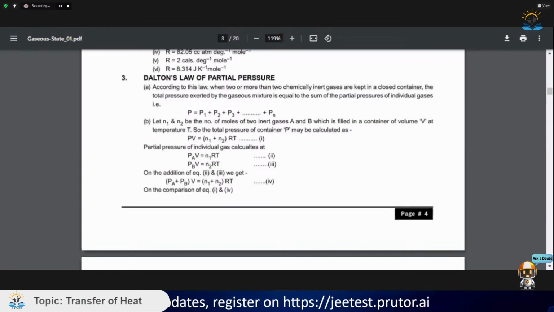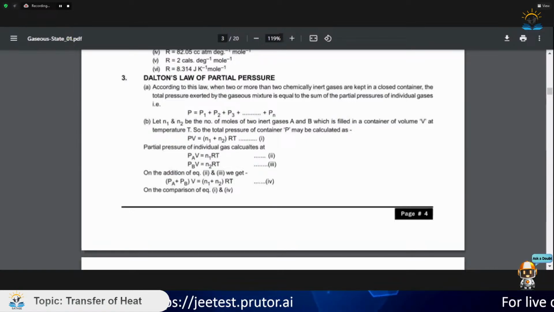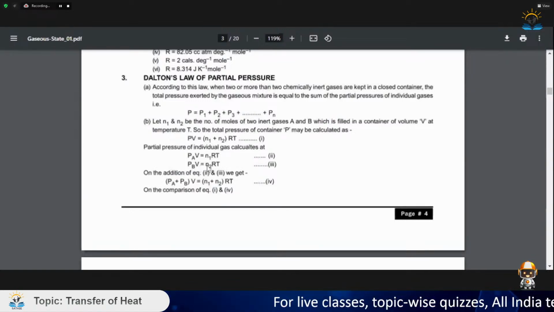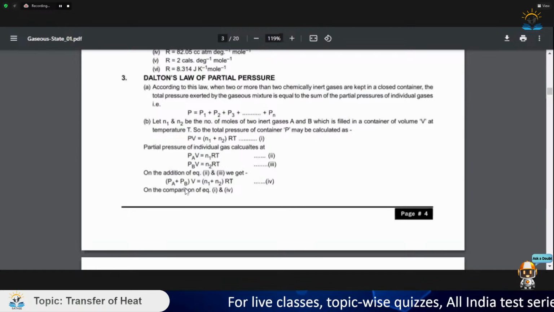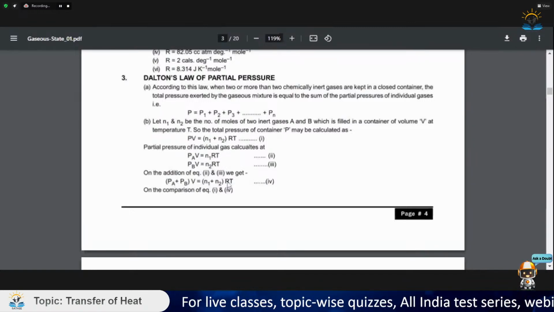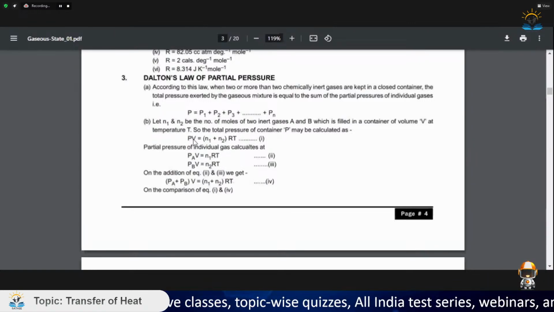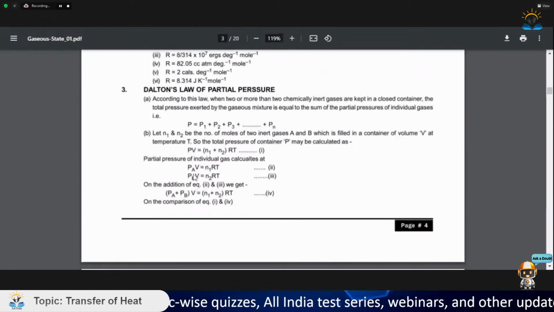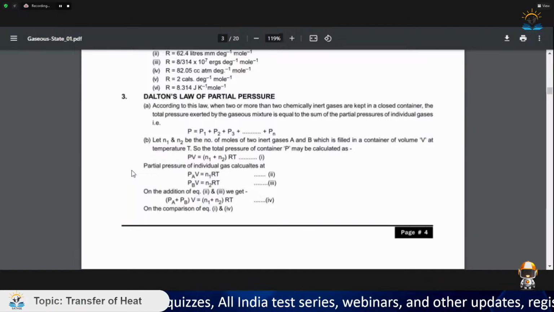For gases A and B, we can also write their partial equations of state: PA V is equal to N1 RT, and PB V is equal to N2 RT. On adding these, we get (PA plus PB) V is equal to (N1 plus N2) RT. Therefore, we get P is equal to PA plus PB after comparison. So this proves Dalton's law of partial pressure.